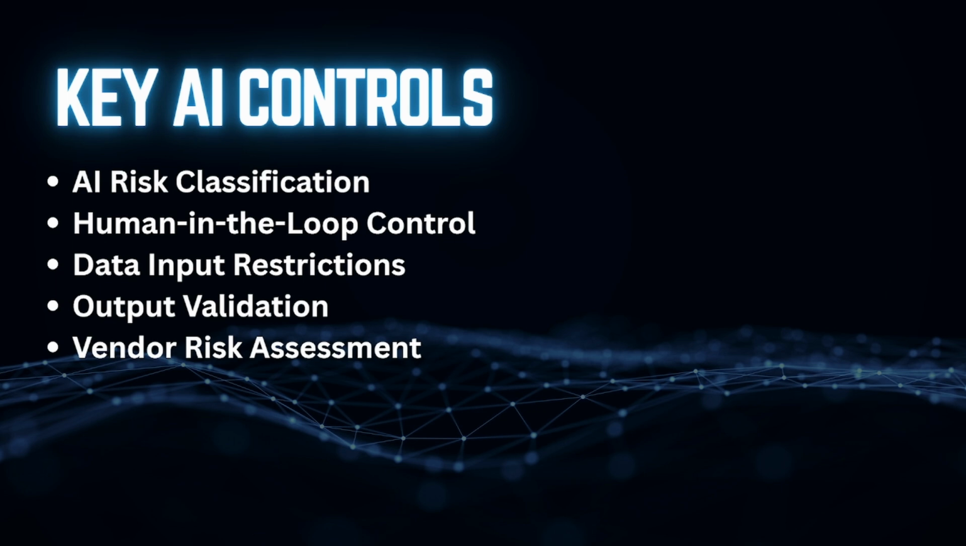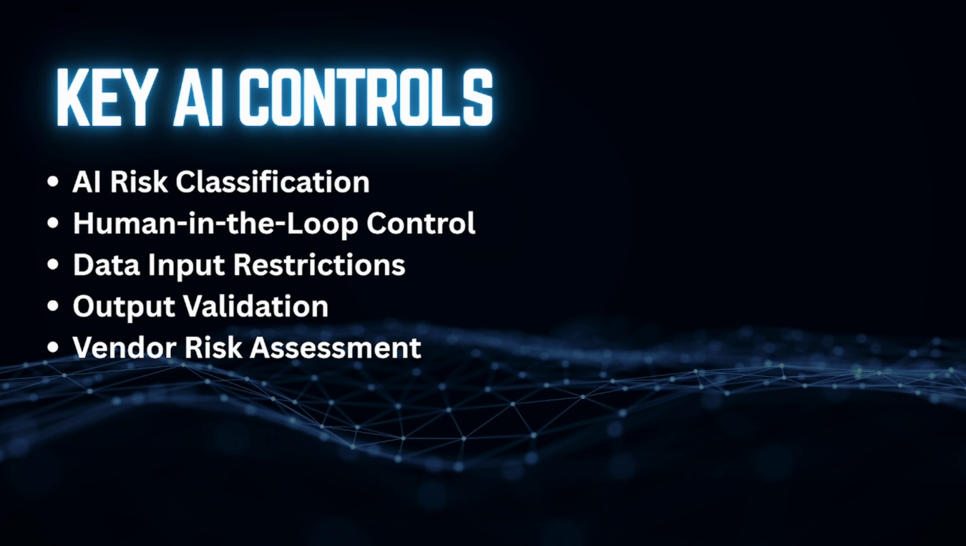Now let's talk about controls, because policies without controls don't mean anything. So ISO 42001 expects organizations to implement practical controls such as AI risk classification, because not all AI is equal. We must be able to classify AI systems as low, medium, or high risk based on impact. Second, human in the loop. AI should not be able to make critical decisions without human review. So some examples: hiring, financial approvals, or legal decisions.